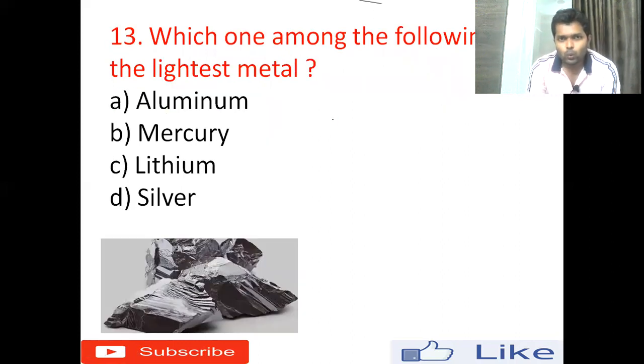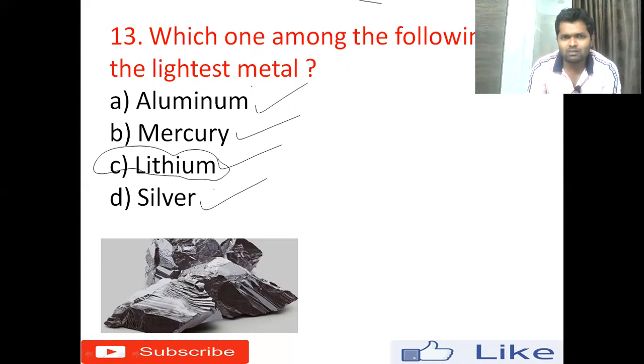13th question: which one among the following is the lightest metal? Option A aluminum, option B mercury, option C lithium, option D silver. The right answer is lithium. Lithium is the lightest metal available in nature. How about aluminum?